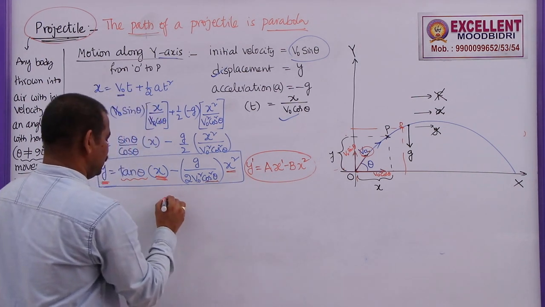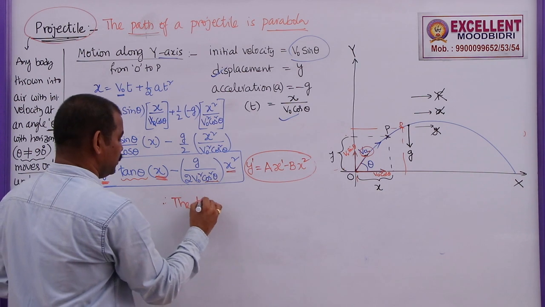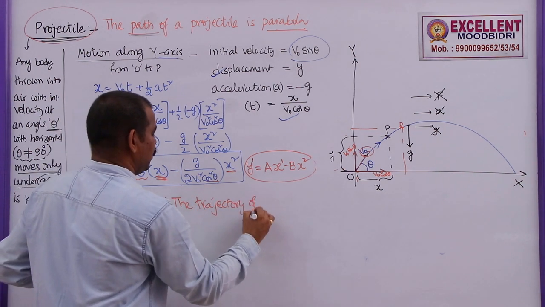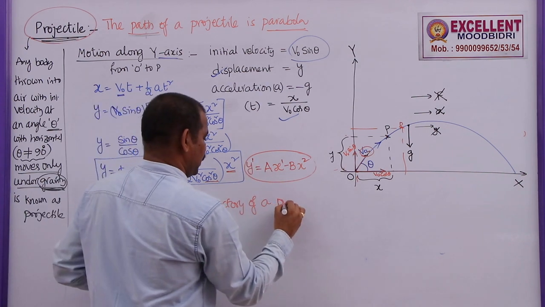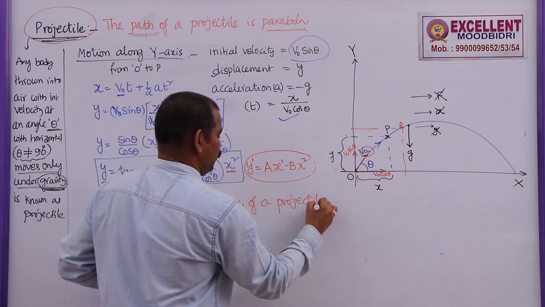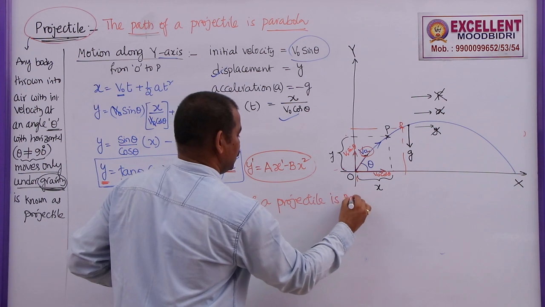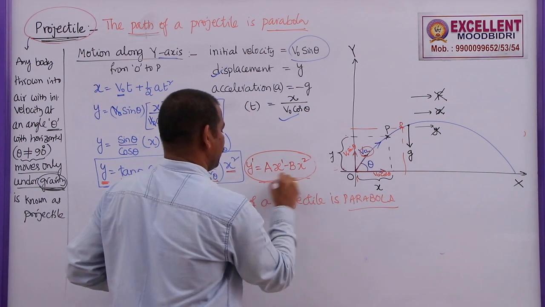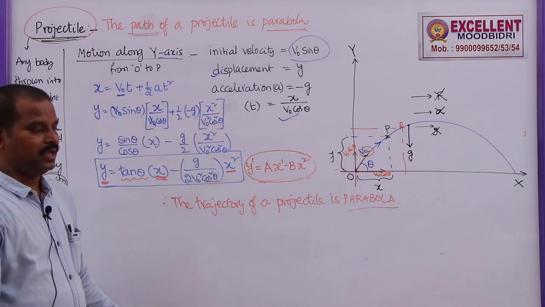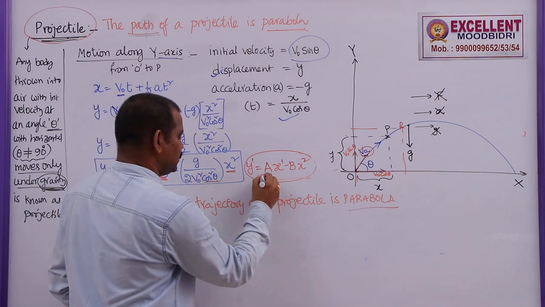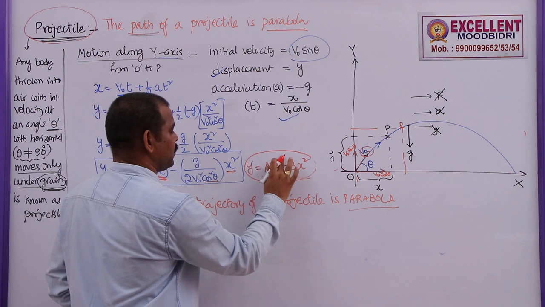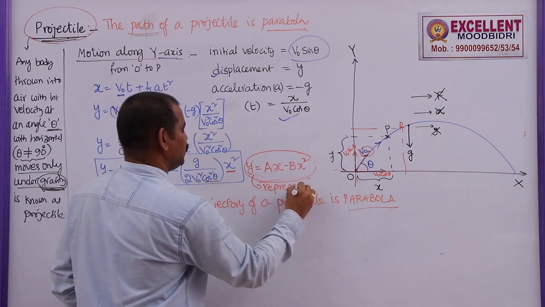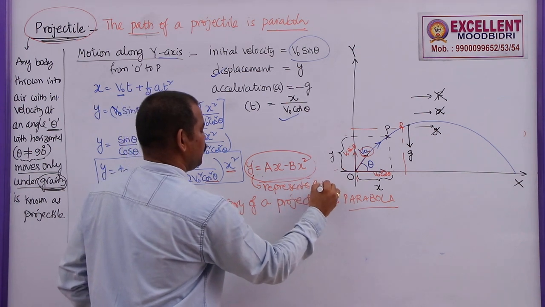That's why we can say that the trajectory or the path of a projectile is a parabola. How can we say that it is a parabola? Because I got an equation whose form is the form of a parabola equation. So, as y is equal to ax minus bx square represents a parabola, the path of a projectile is a parabola.